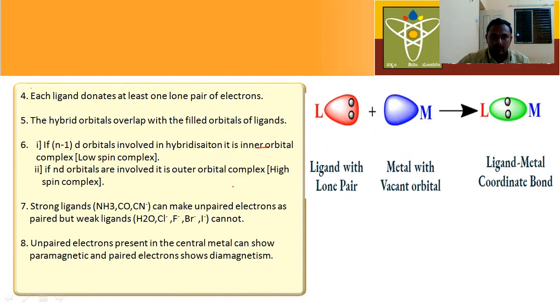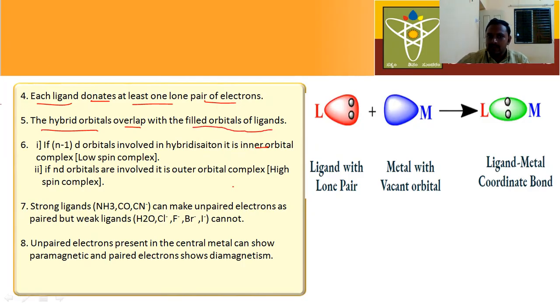According to the fourth postulate, each ligand donates at least one lone pair of electrons. What is the function of ligands? They donate lone pair of electrons to the central metal atom. Next, the hybrid orbitals overlap with the filled orbitals of ligand.